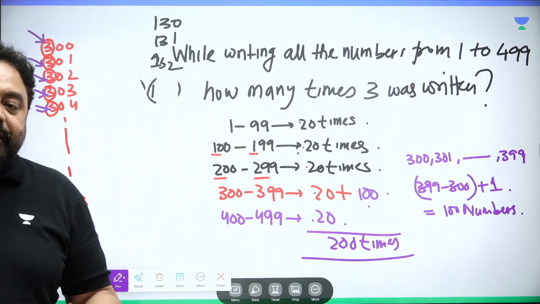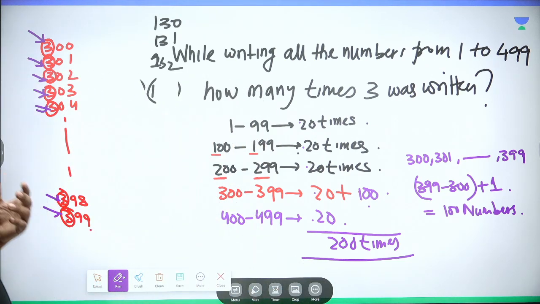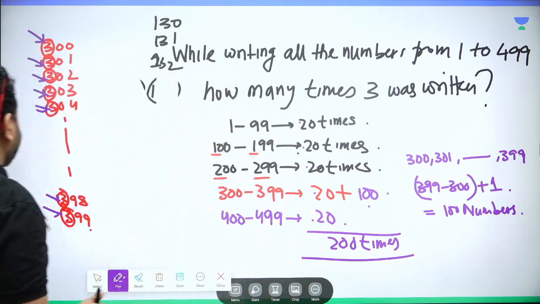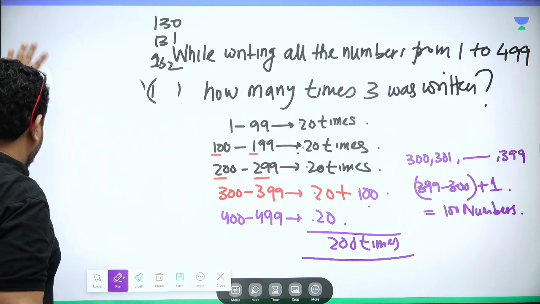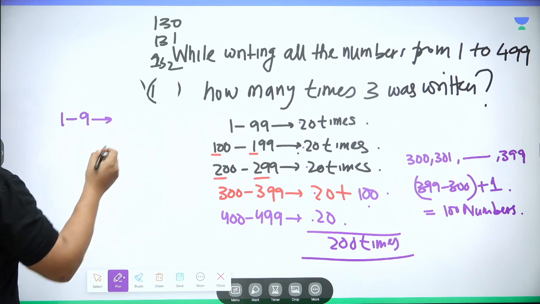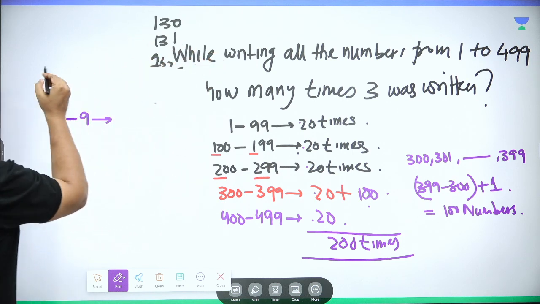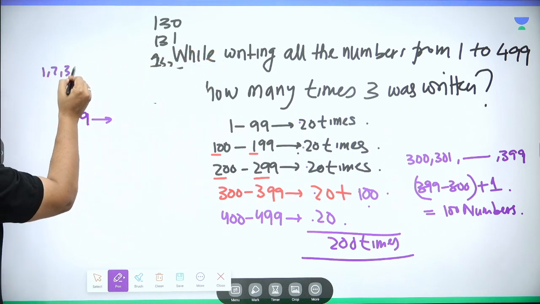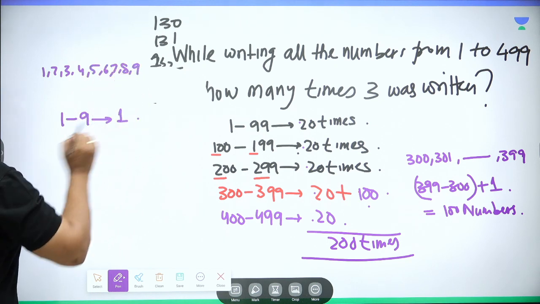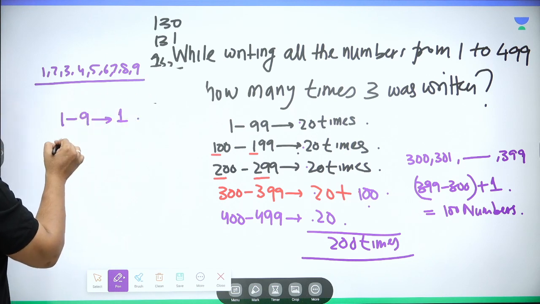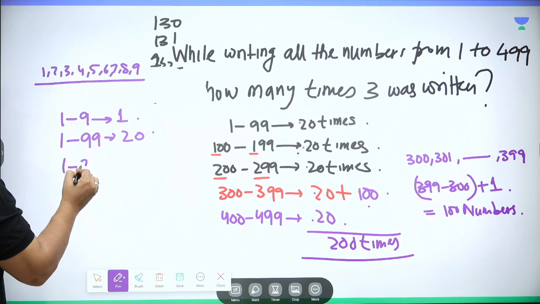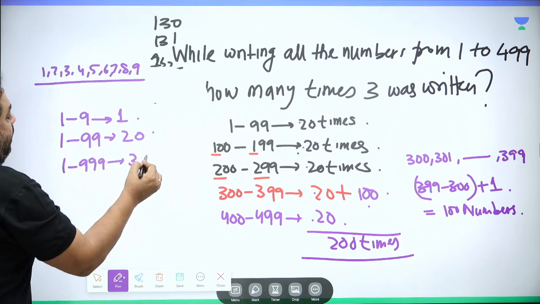So please beware of this concept that tricks are working, but you have to understand the trick. It was working for this concept: 1 to 9, any number 1, 2, 3, 4, 5, 6, 7, 8 and 9 occurs 1 time, right? Everyone knows 1 to 99, it occurs 20 times. 1 to 999, it occurs 300 times.